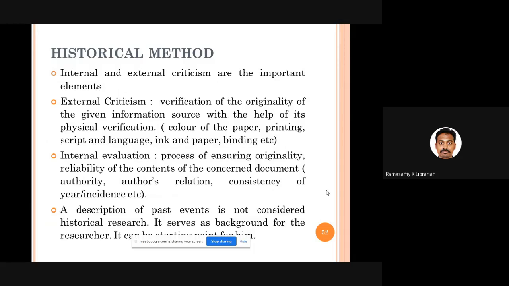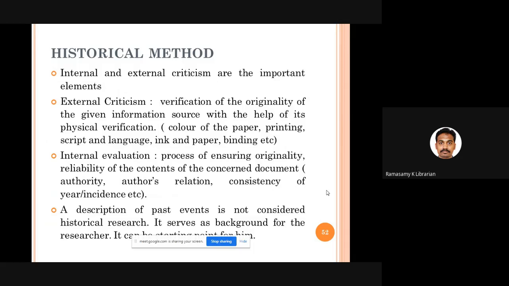What kind of printing style is used? What kind of script is used? What kind of language and words are used? What kind of ink and paper was used? What kind of binding was used? All these physical qualities of the resources can be checked. That is called external criticism.